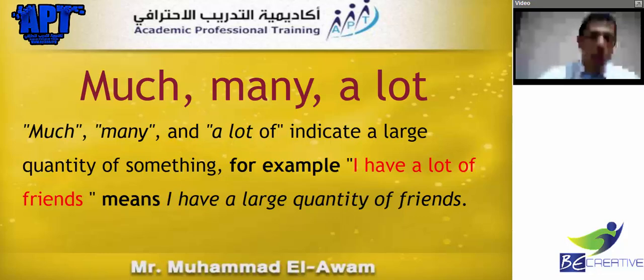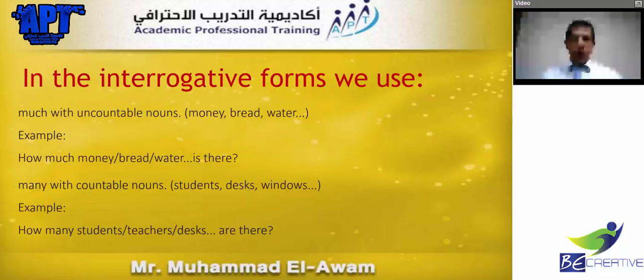Then, much, many, and a lot. We said that we are showing a large amount of something, that I have a big amount of something. In the interrogative or question form, much goes with the uncountable, while many goes with the countable only. Remember, people, much with the uncountable, many with the countable.